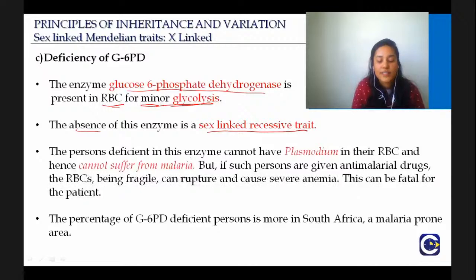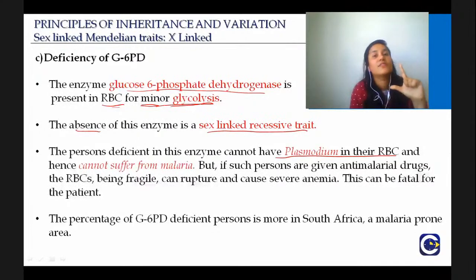Okay, and the person deficient in this enzyme cannot have plasmodium in their RBC. If you remember from the last lecture, we discussed sickle cell anemia and thalassemia, and both are protected against plasmodium that causes malaria because the shape of the RBC changes.